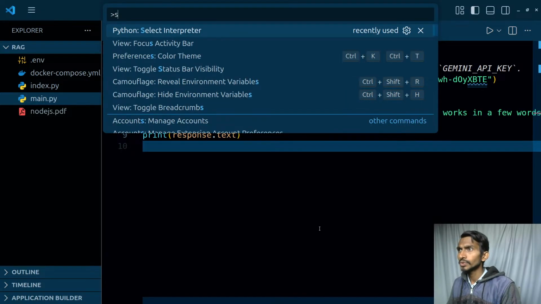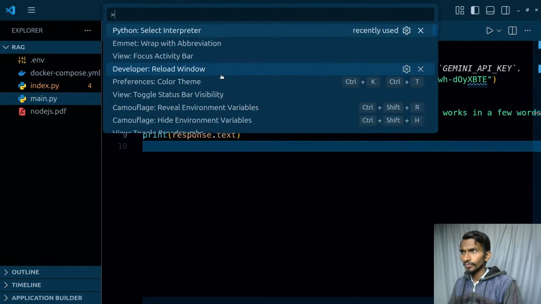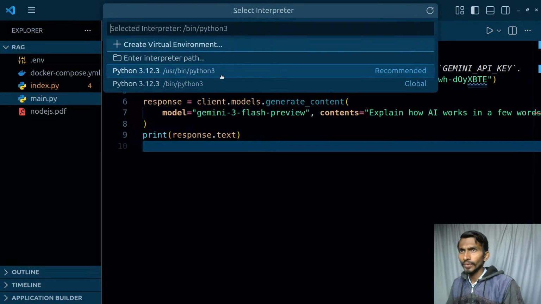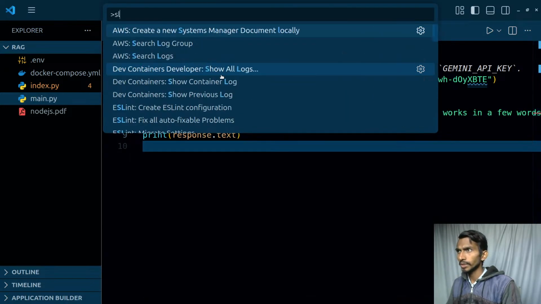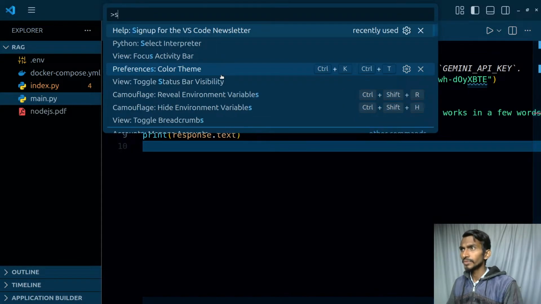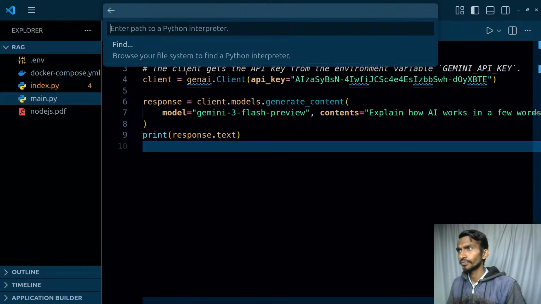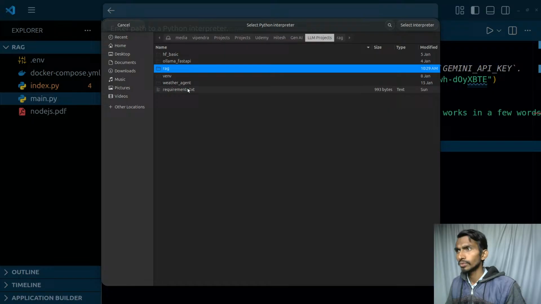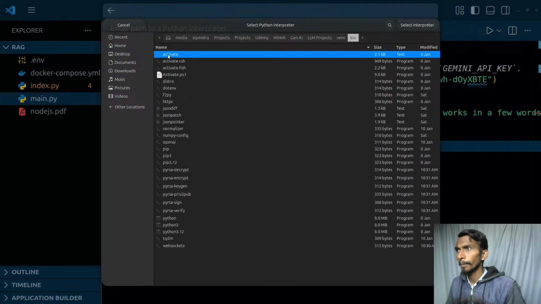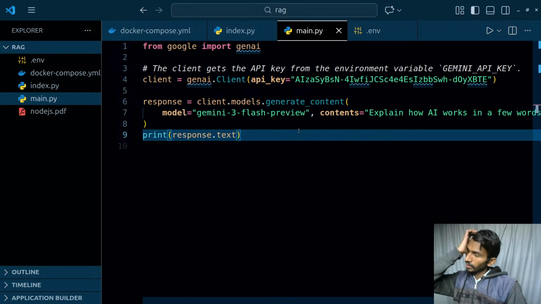Once it has the API key, one more thing, the interpreter needs to be selected. So select interpreter, and that would be the recommended one. It's not working. Then select interpreter and Python 3 global. Again, this is not working, so I'll have to select the Python separately. Select interpreter. Let's click on interpreter path, browse, and inside this I will be going to VENV, bin, and Python. Okay, this did not work, so I'll have to select the Python 3. Let's try it one more time.